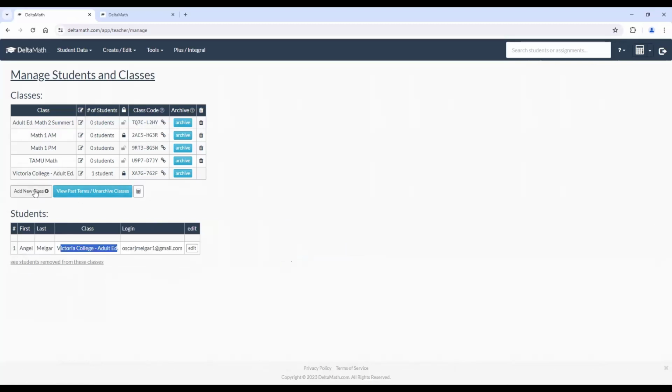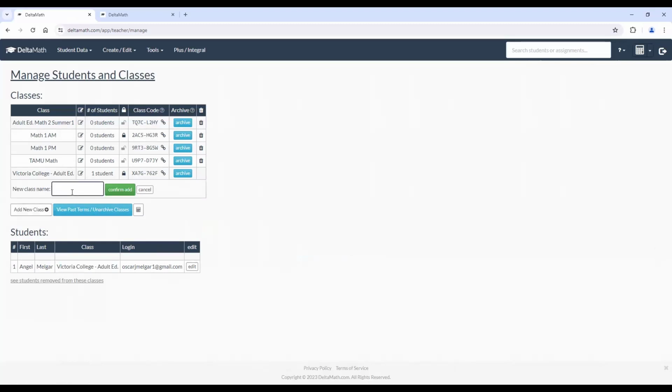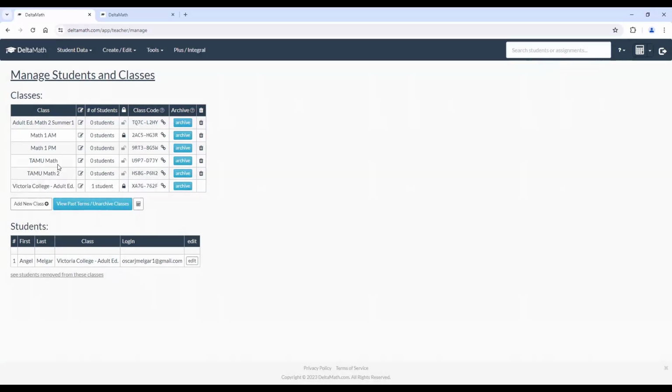So here, we're going to go ahead and add a new class. We're going to name it. Let's call it TAMU Math 2. Confirm add, right? We'll click this green button, confirm add, and that's it. You'll see it right here, TAMU Math 2.